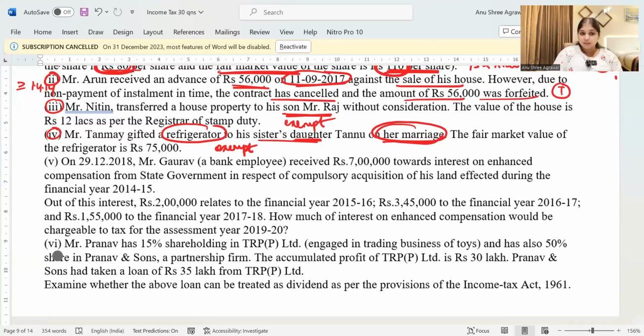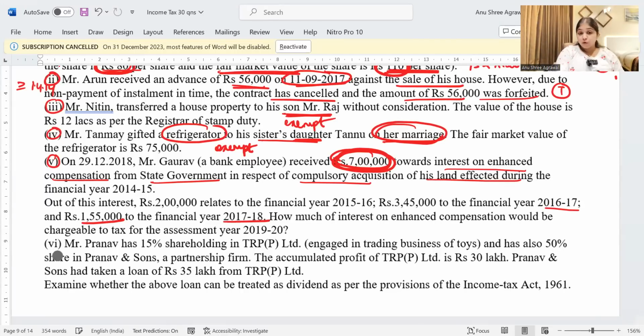Then coming to the fifth subdivision, on 29th December 2018, Mr. Gaurav received 7 lakhs towards interest on enhanced compensation from the state government in respect of compulsory acquisition of his land. Out of this interest, total 7 lakh interest he has received, okay? Out of this interest, 2 lakhs is relating to 15-16, 3,45,000 is relating to 16-17, 1,55,000 is relating to 17-18. How much interest on enhanced compensation would be chargeable to tax for the assessment year 19-20?